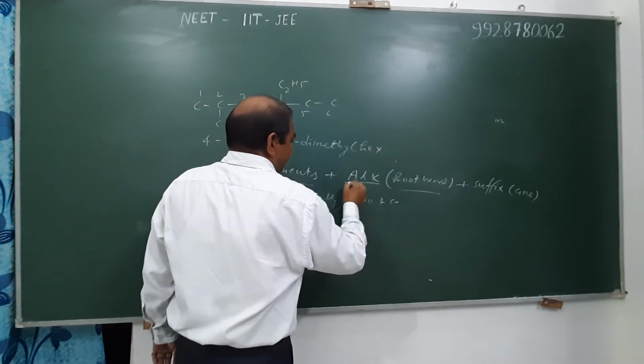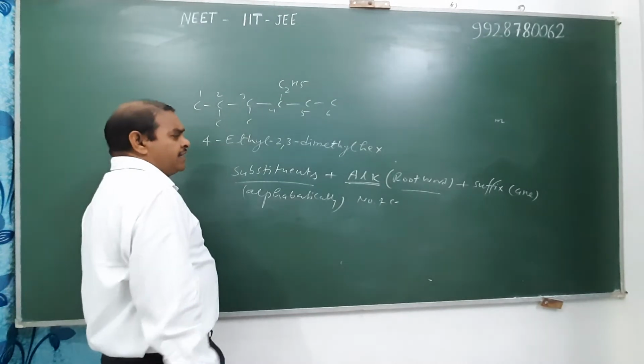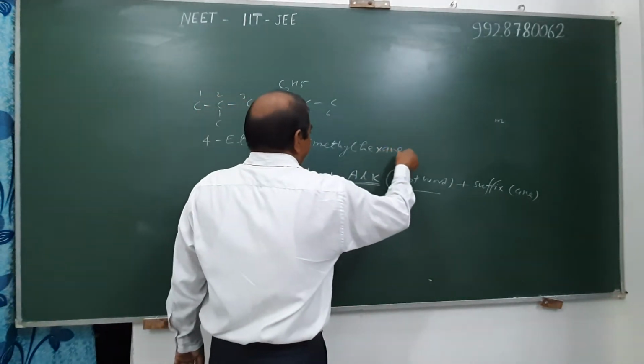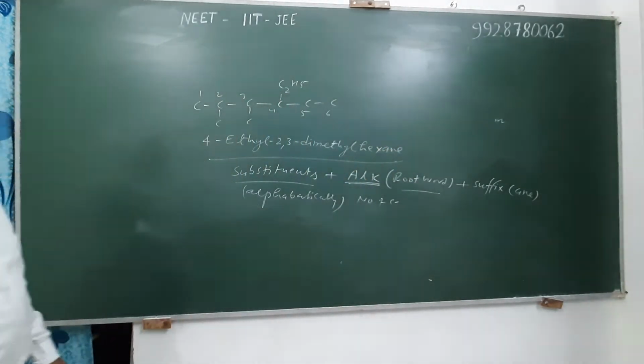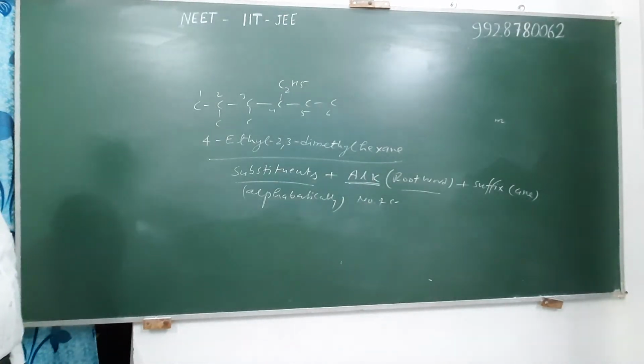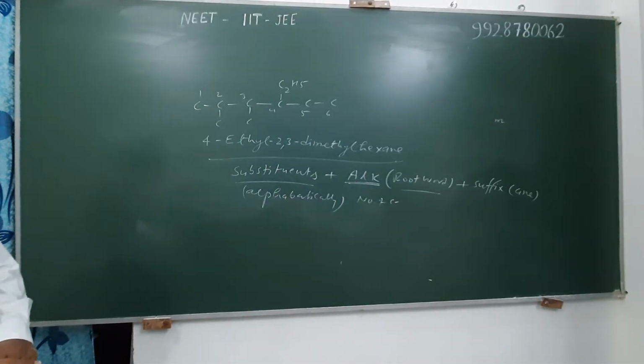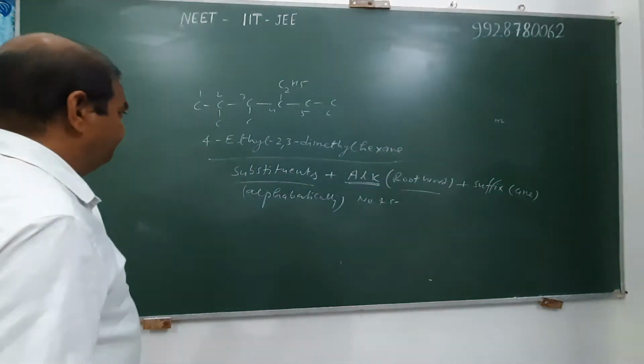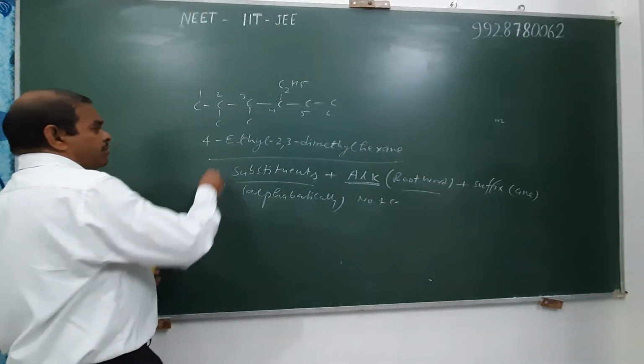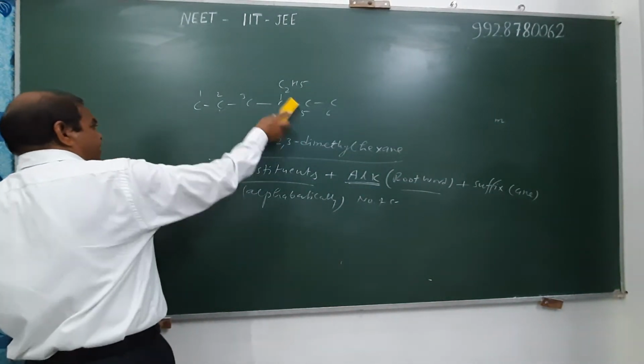Therefore its alk is hex and suffix is ane. And hence this compound is known as 4-ethyl-2,3-dimethylhexane.